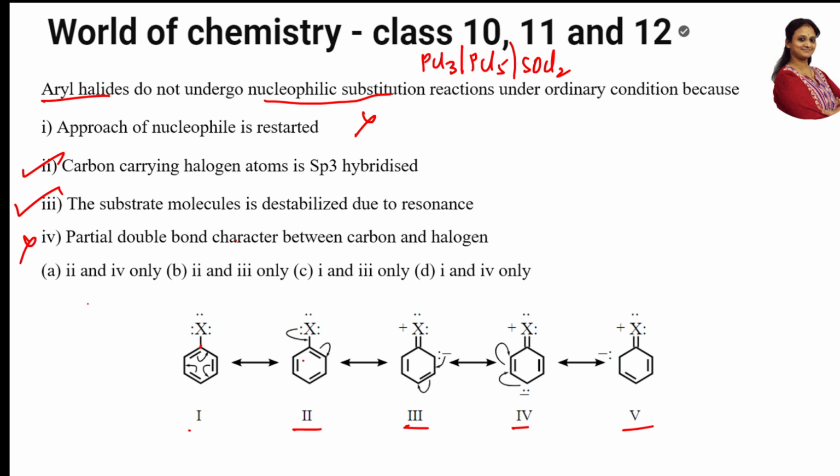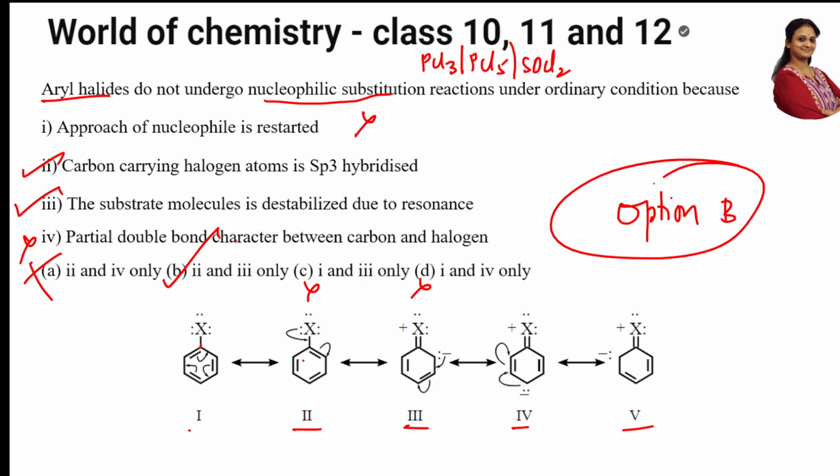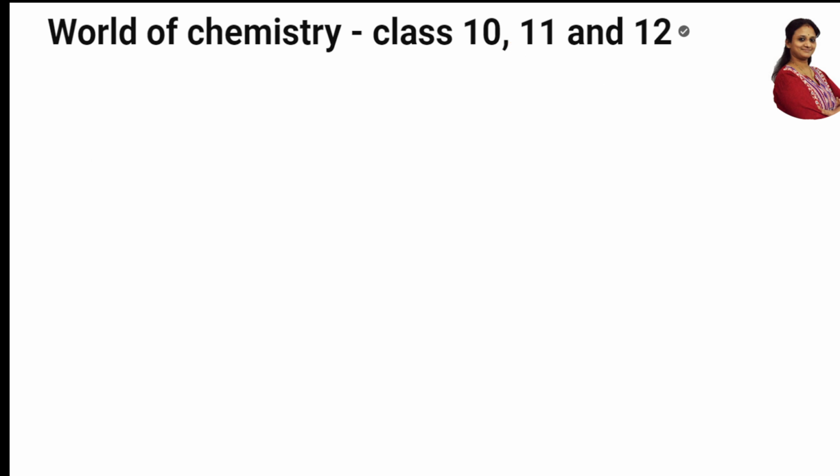Okay, now let us see which one. Option A, 2 and 4, no, ruled out. Option B, 2 and 3, correct. This is all wrong. This is also wrong. This is also wrong. So here the correct answer is option B. Done. Let's check.